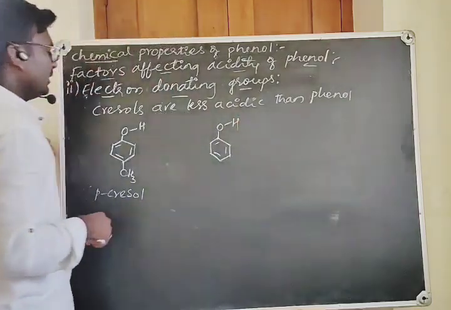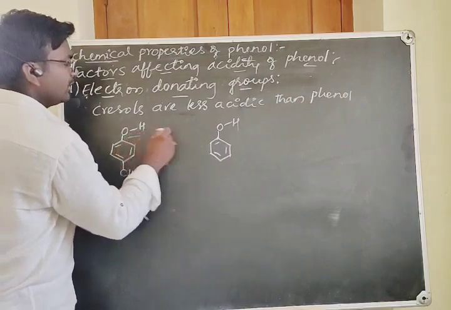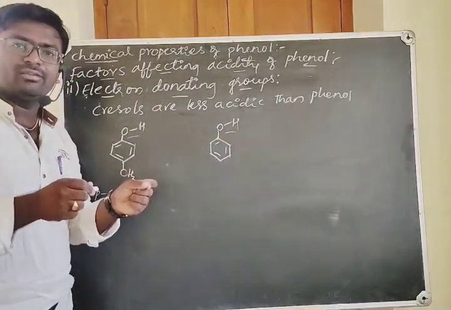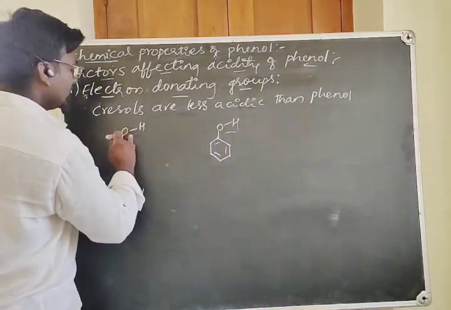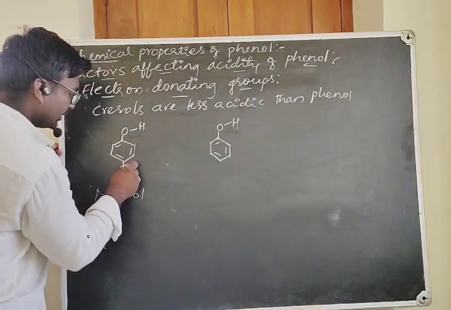Here the acidity of phenol is dependent on the polarity of the OH bond. The one which increases the polarity of the OH bond makes the phenol more acidic. Let's consider the methyl group, an electron donating group.